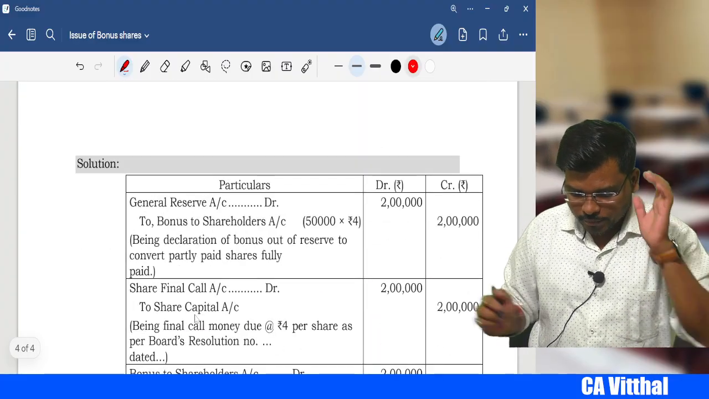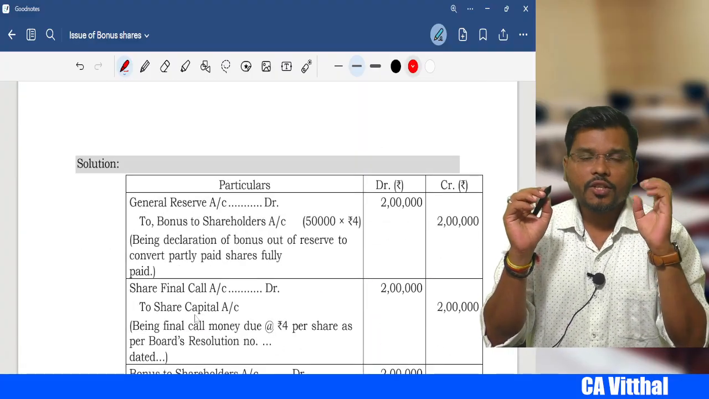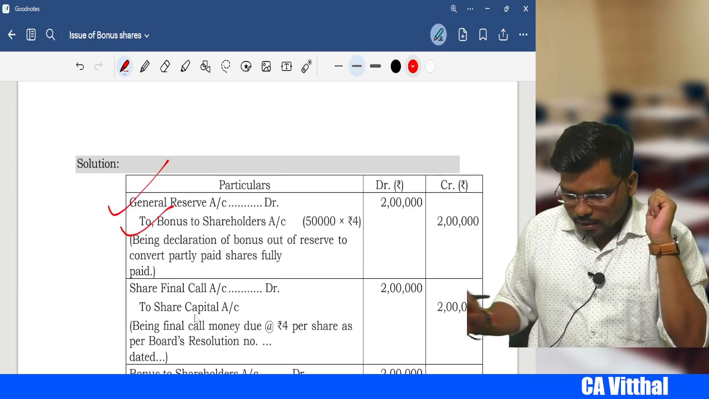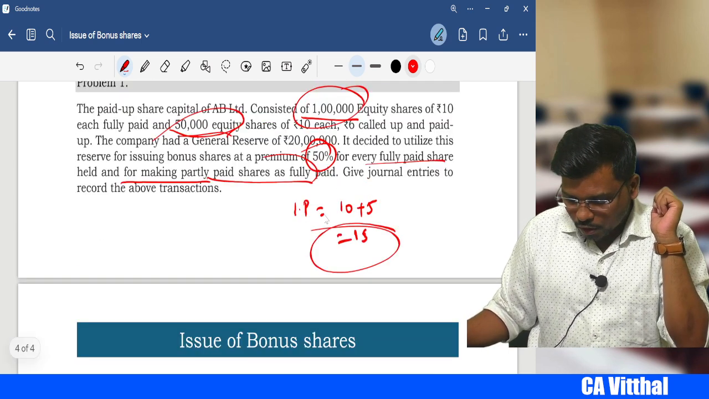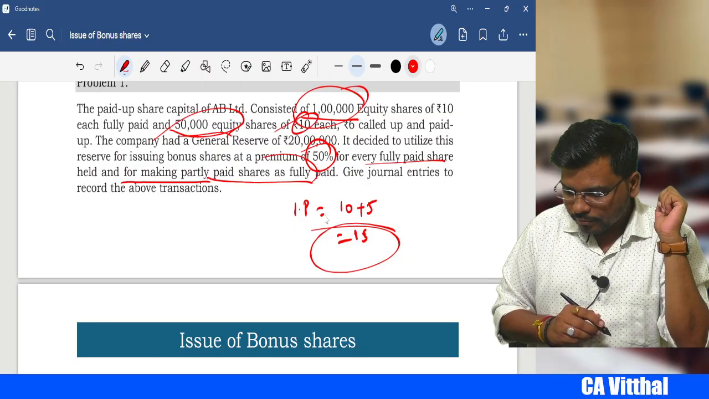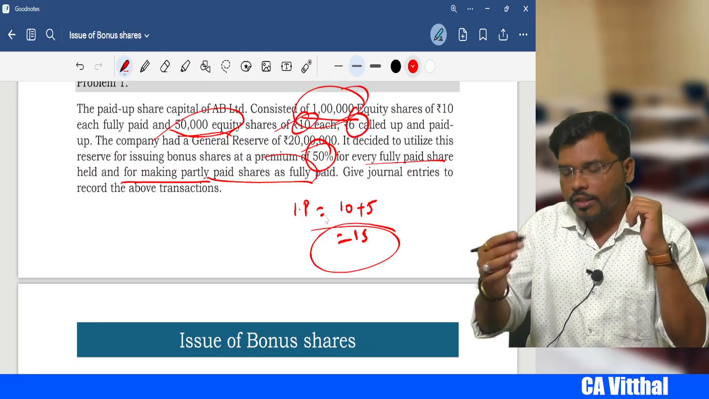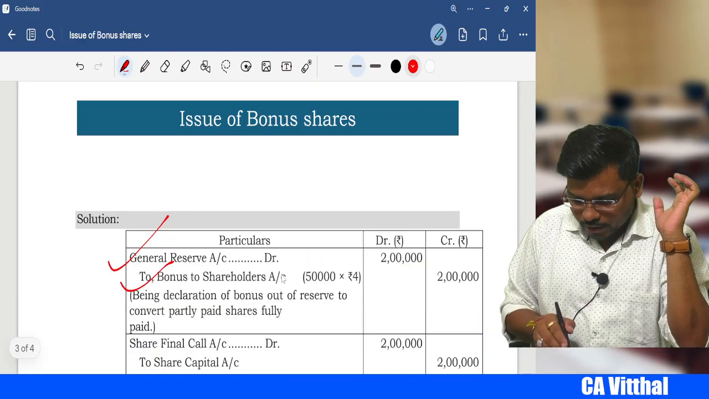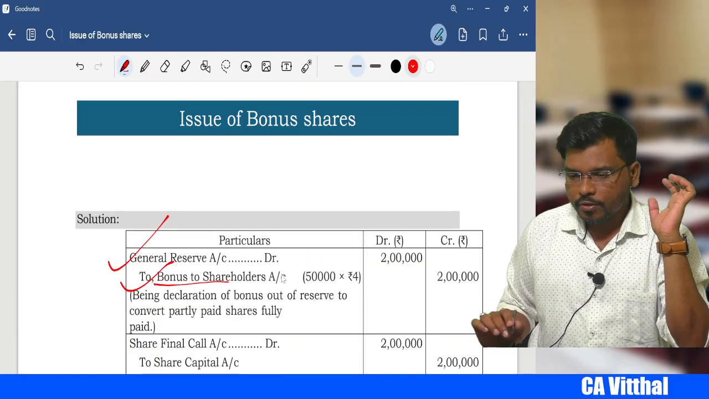First is at the time of declaration of bonus. So general reserve account debit to bonus to shareholders. So how much is the uncalled, sir? Total capital is how much, sir? 10. Out of this we have called 6, so 4 is uncalled. So 50,000 into 4 will go from general reserve. So general reserve account debit to bonus to shareholders 2 lakh, 2 lakh.